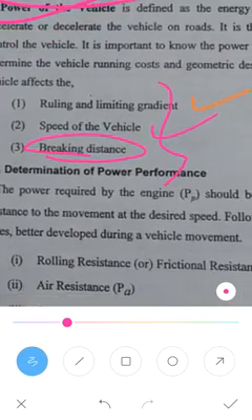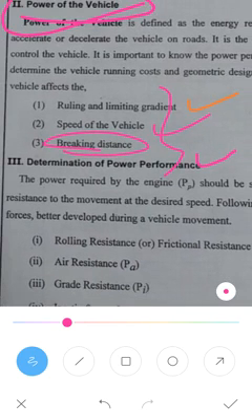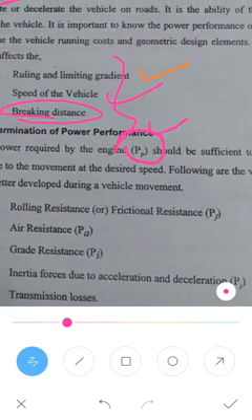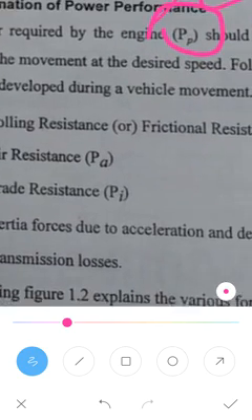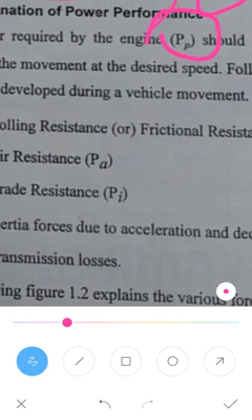Next we will go for the determination of the power performance. The power requirement by the engine, that is Pp. The power requirement for the engine, we call it Pp, should be sufficient to overcome all the resistance to the movement. Whatever the resistance, some may be due to air resistance, or while rolling there may be friction between the tire and the road. All this resistance to the movement for the desired speed has to be overcome.